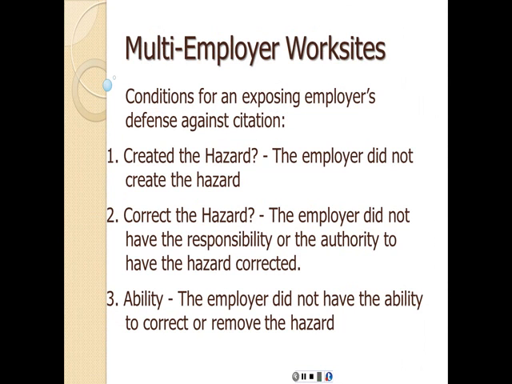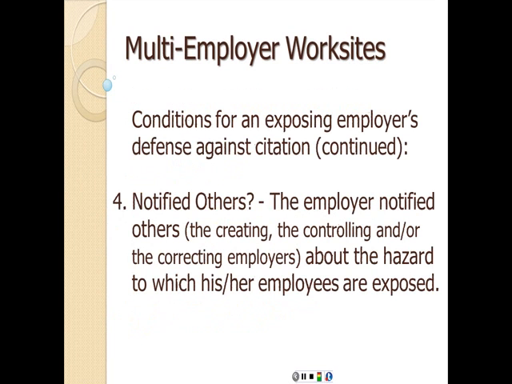First, he or she did not create the hazard. So the employer did not create the hazard. Second, did they correct the hazard? The employer did not have the responsibility or the authority to have the hazard corrected. Third is ability. The employer did not have the ability to correct or remove the hazard. Fourth, notified others. Did he notify others? The employer notified others, the creating and the controlling and or the correcting employers, about the hazard to which his or her employees are exposed.